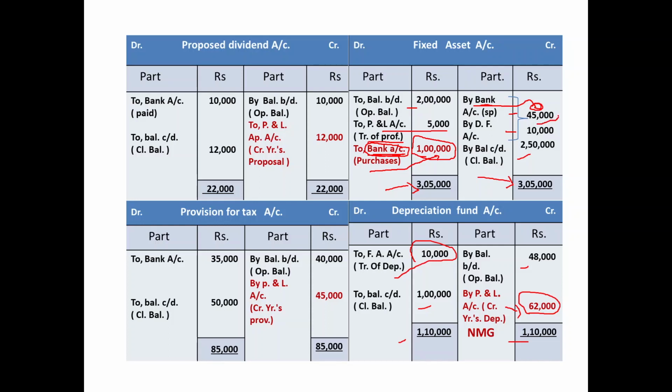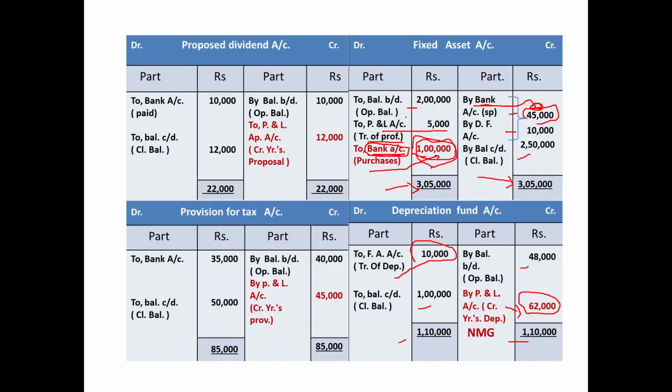One sale 45,000 sources of fund. Another purchases 1 lakh application of fund. So these 2 will be reported in the fund flow statement. One as a sources, another as an application.